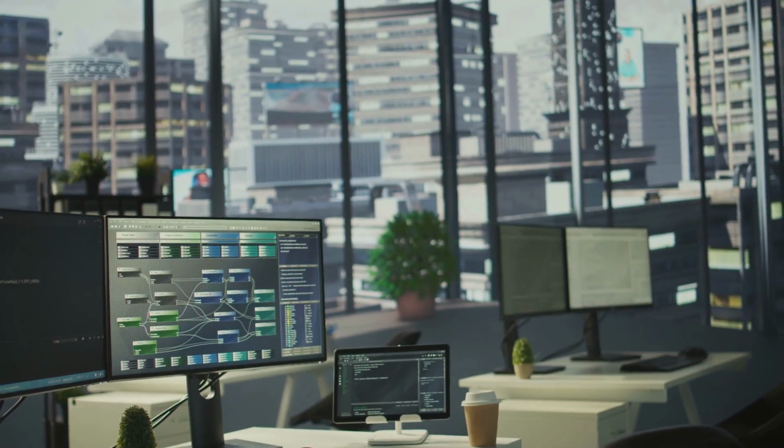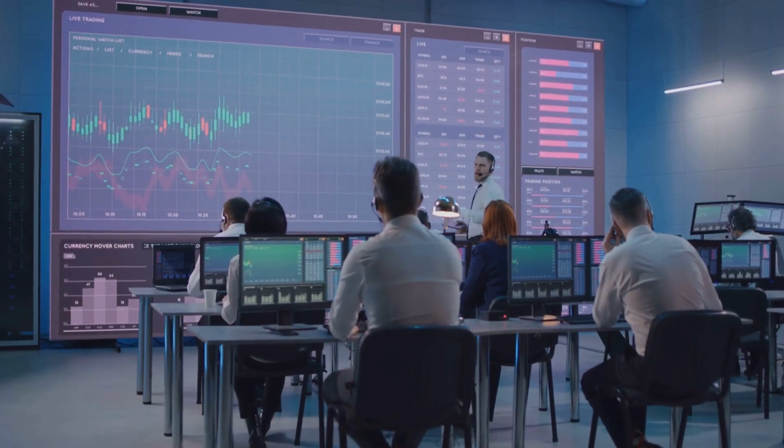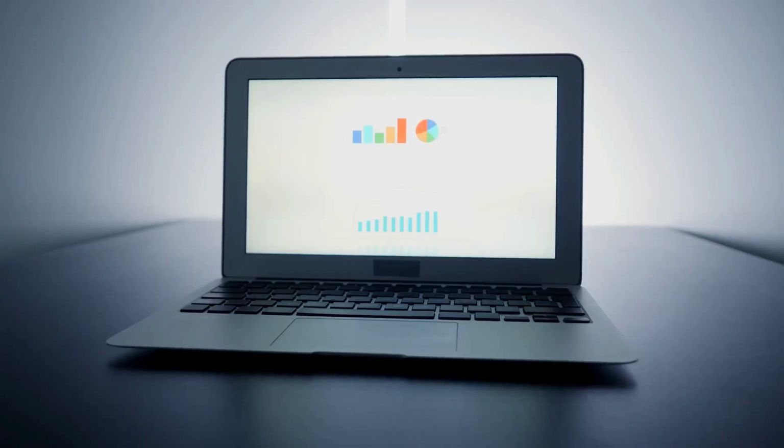Data. It's everywhere. From the number of steps you take to the price of bread. This data, like people, has different personalities. We call these personalities data distributions. Imagine data as a school of fish.